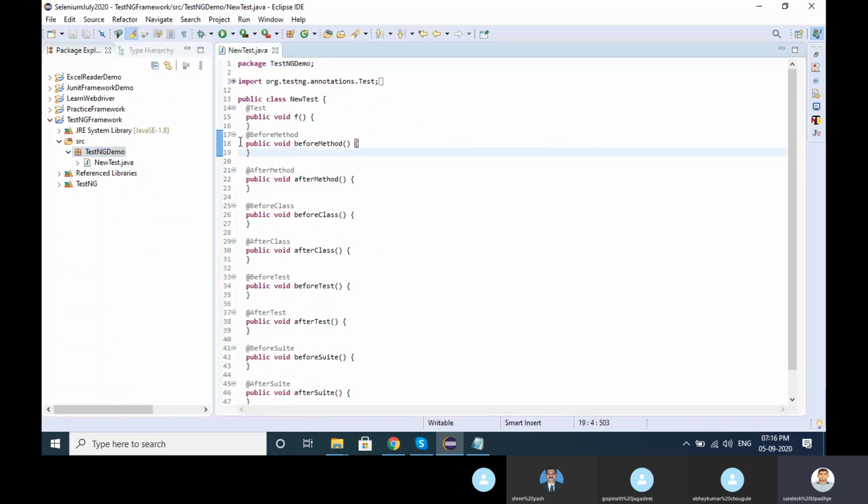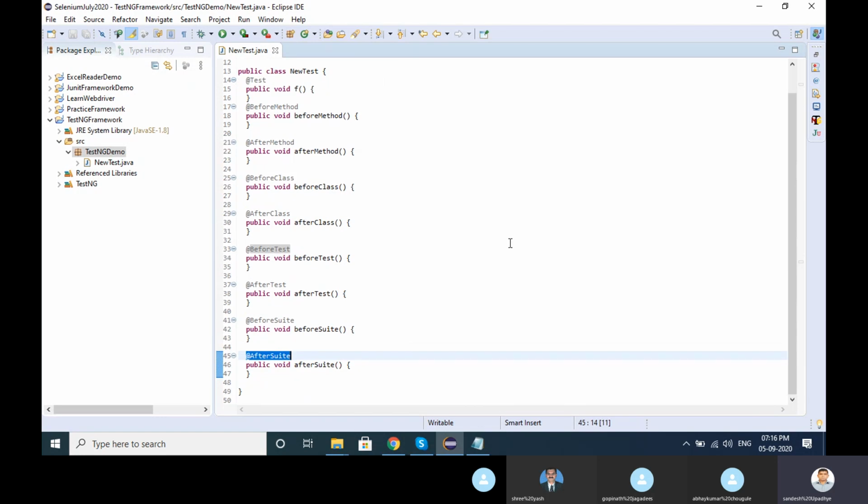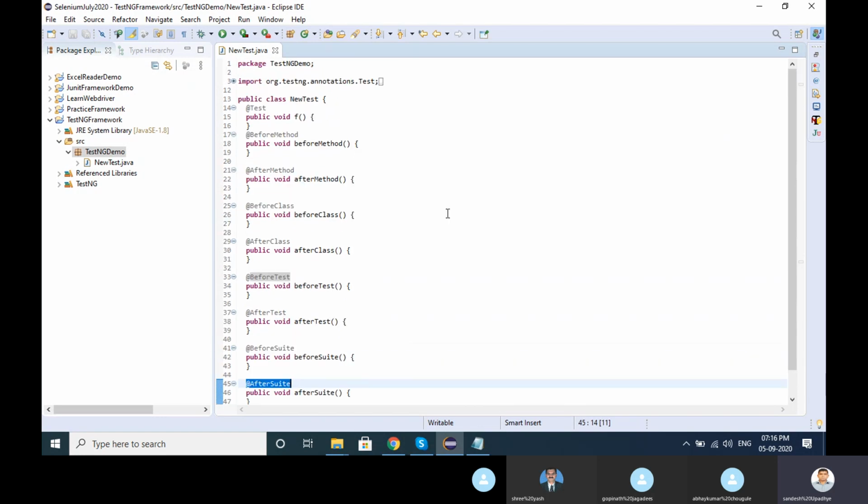So with the annotations, the new test class is created with @Test, @BeforeTest, @AfterMethod, @BeforeClass. Everything is already created ready-made here. Look, so here I don't want to write things manually. Okay, so let's say suppose